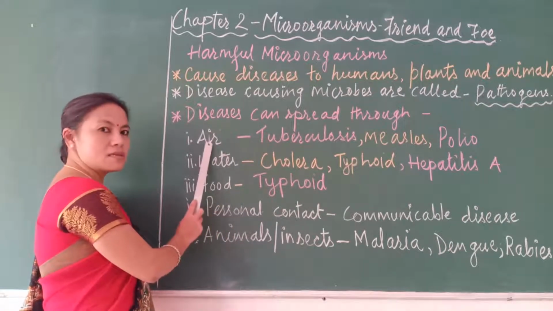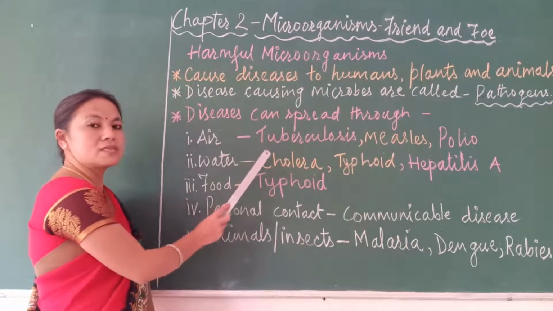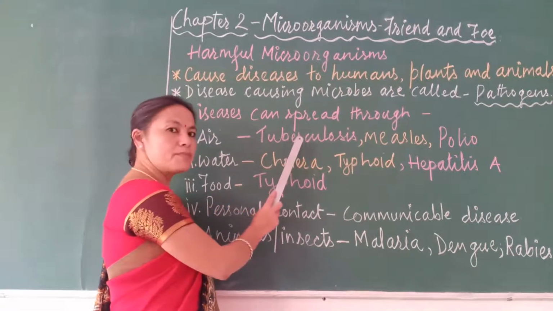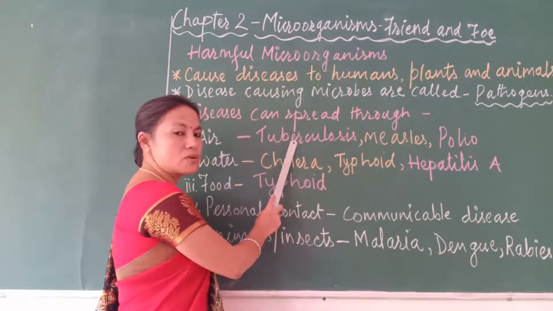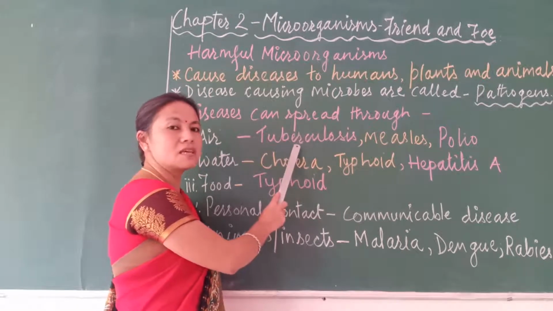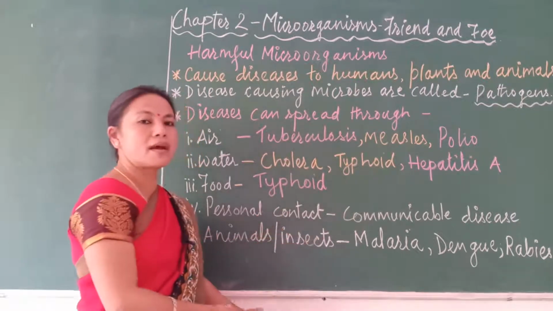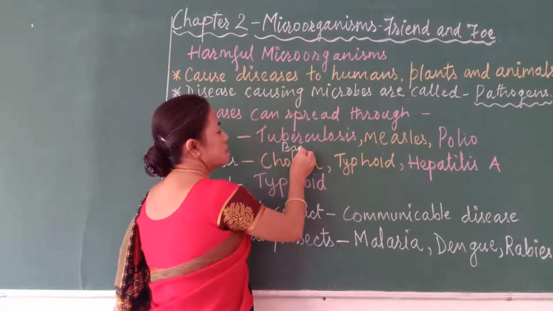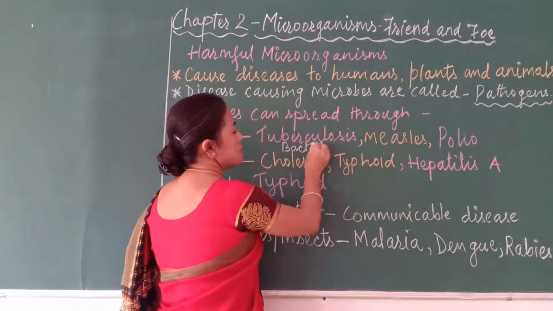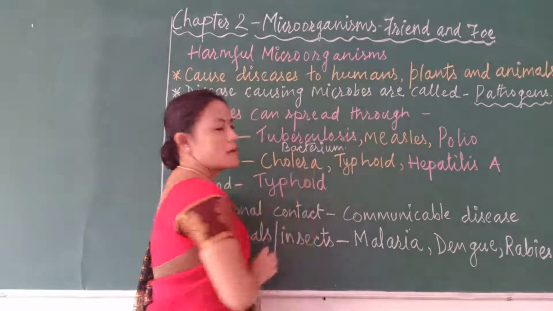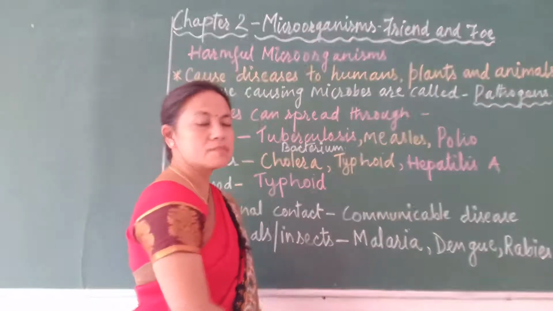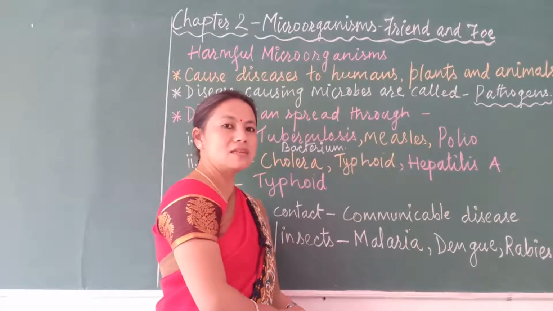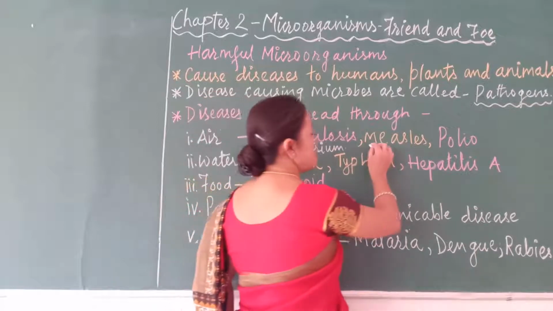The microorganisms which spread through air include the bacteria which cause tuberculosis. Tuberculosis is the name of the disease which is caused by a bacterium, which is a microorganism. Measles and polio are also diseases seen in human beings, and they are caused by viruses.